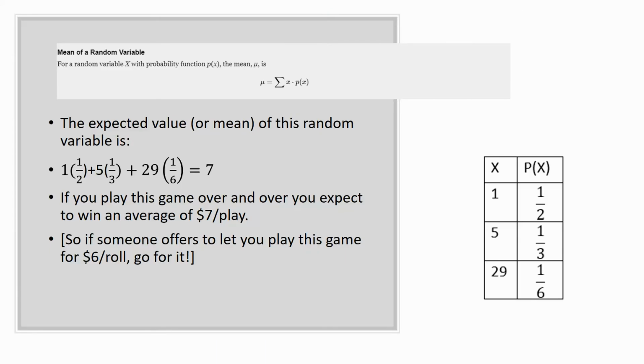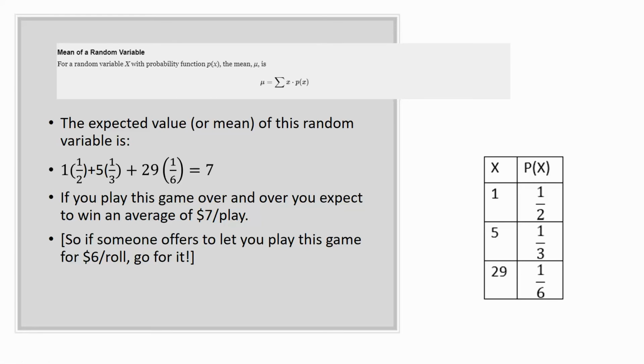So the mean of this random variable, or the expected value, is given by this formula from our text, which tells you to take each of the things that could happen, multiply by their probability, and add them up. And you see how I've done it here. You could get $1, and there's a 1/2 chance that that happens, so you multiply, plus 5 times 1/3, plus 29 times 1/6 equals 7. So if you played this game over and over, you'd expect to win, on average, $7 per play.